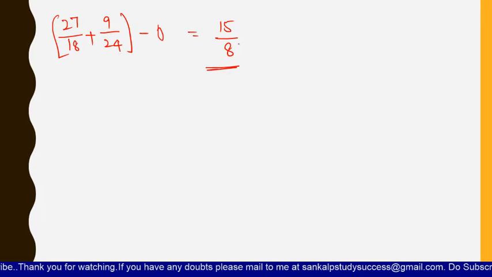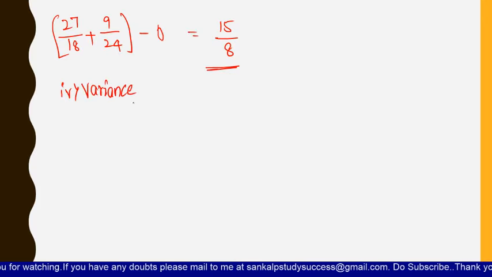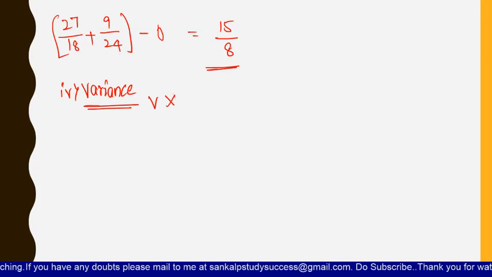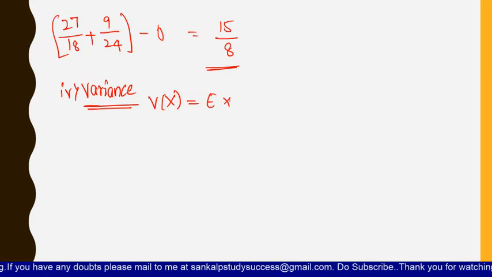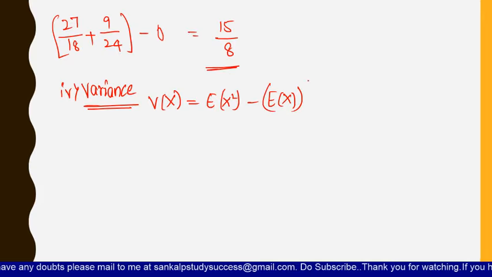Now we are going to find the variance. Variance V of x is equal to E of x square minus E of x whole square. We have already found E of x, so it is 15 by 8 whole square. But here you have to find E of x square also.